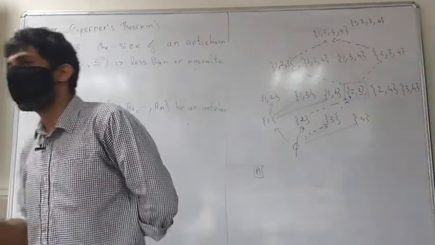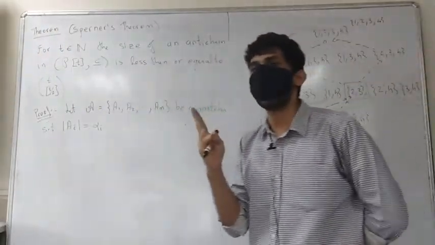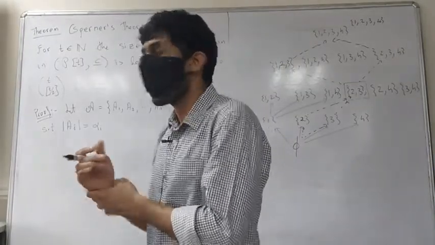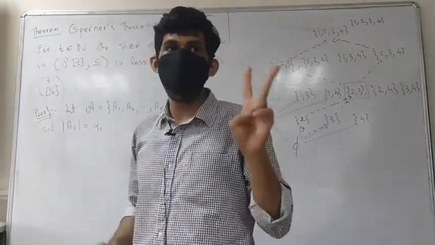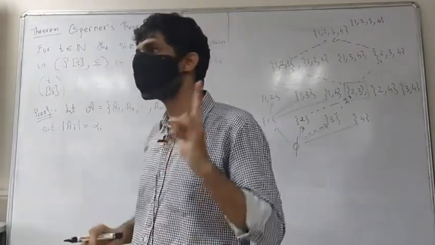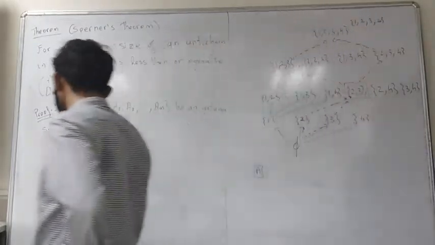Another thing you have to understand is that any anti-chain cannot have two elements from the same chain. That's also quite obvious. An anti-chain cannot have two elements from the same chain because none of these elements are related. So notice that.